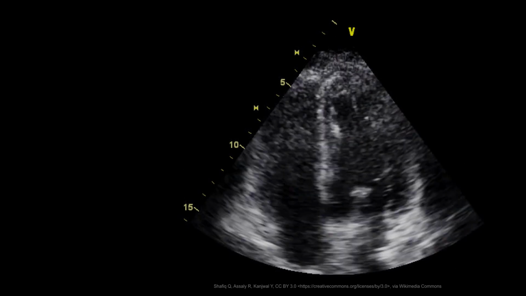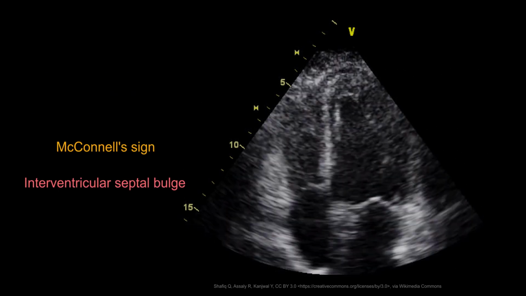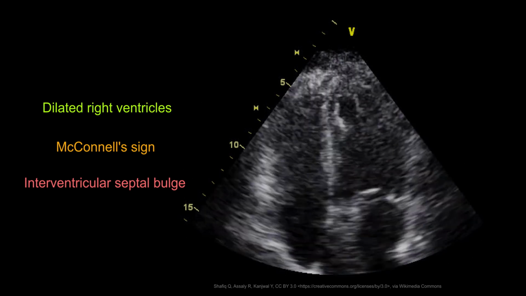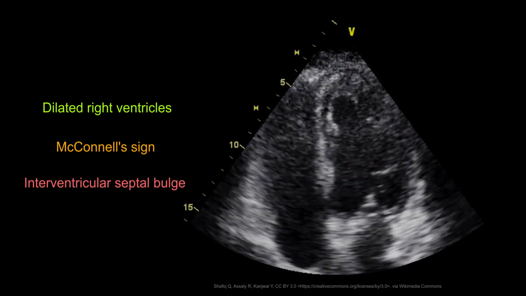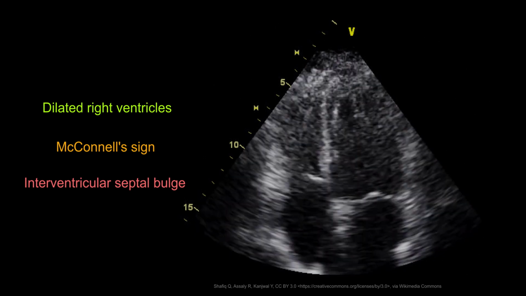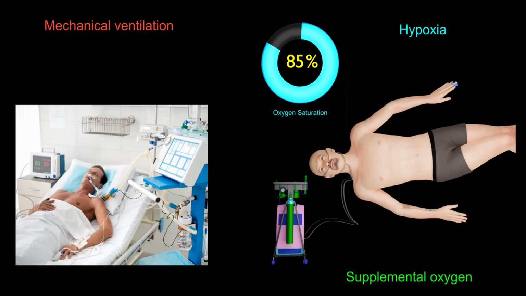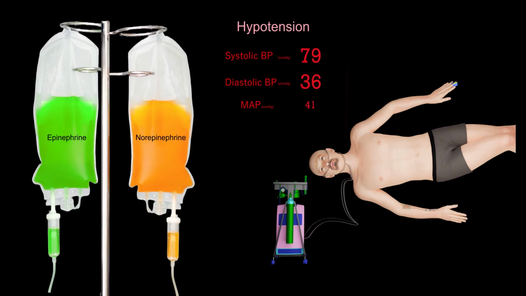Echocardiogram may demonstrate bulging of the interventricular septum into the left ventricle, normal motion at the apex with absent motion of the mid-free wall known as McConnell's sign, dilated right ventricles, tricuspid regurgitation, and prominent proximal pulmonary arteries due to pulmonary hypertension. Individuals with acute hypoxic respiratory failure should be placed on supplemental oxygen or mechanical ventilation, if indicated. Vasopressors such as norepinephrine are indicated in those who are hypotensive.